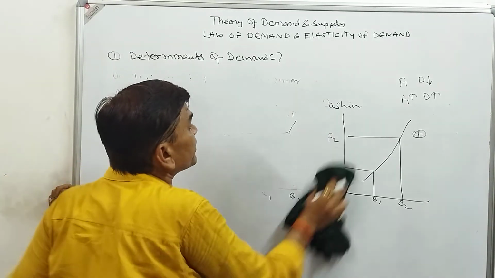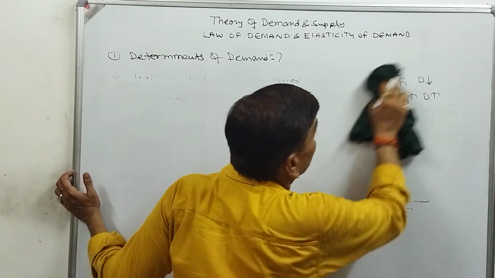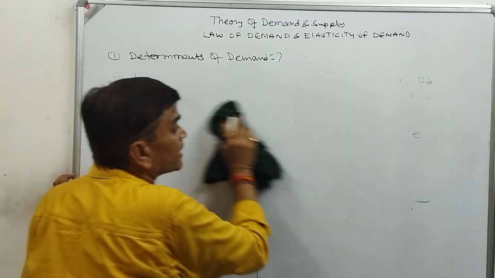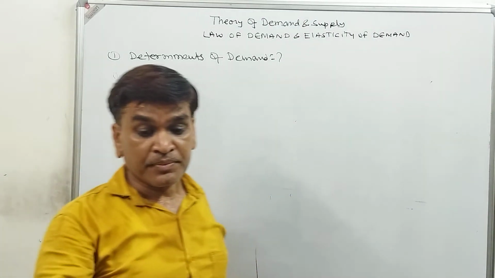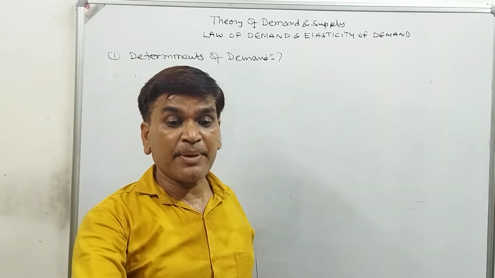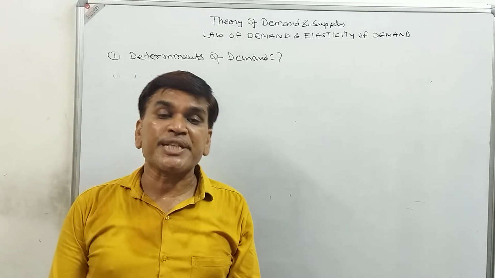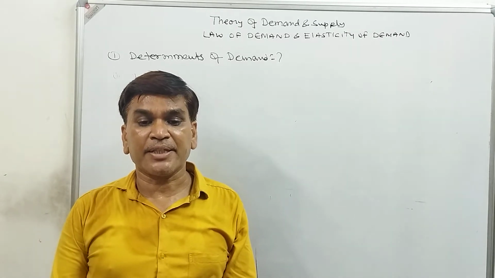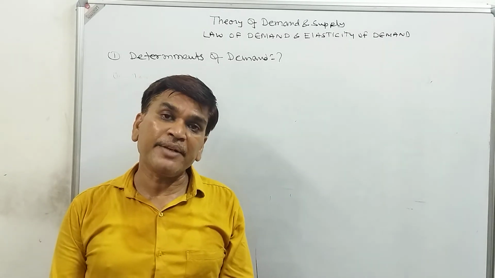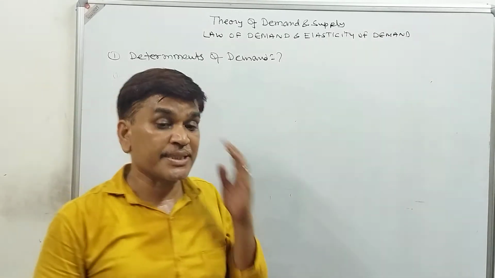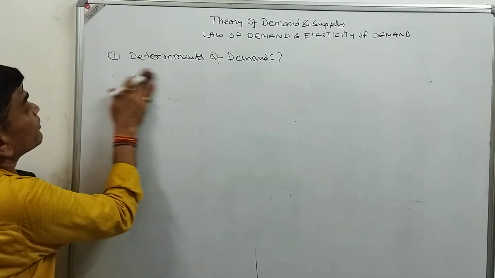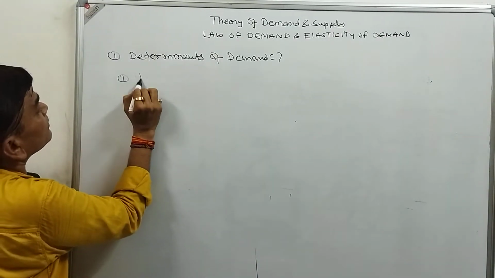There are four kinds of effects on demand that we will discuss under the taste and preference of the consumer. They may be called the demonstration effect, bandwagon effect, snob effect, and Veblen effect. The very first we will discuss is the demonstration effect. What is the demonstration effect?